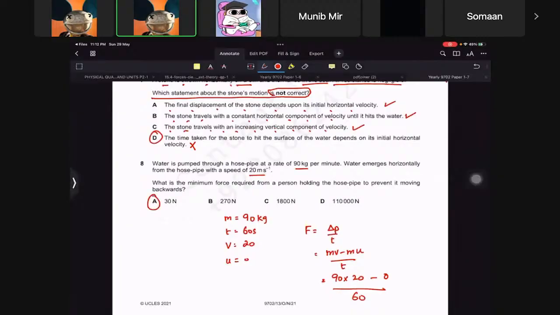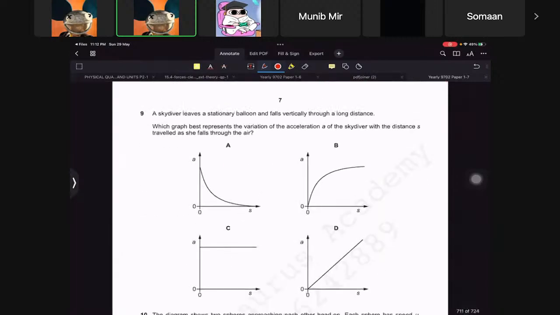Now a skydiver leaves a stationary balloon and falls vertically through a long distance. Which graph represents the variation of acceleration of the skydiver with the distance s? The acceleration should actually come to 0 because it will reach terminal velocity. Only this graph shows that. None of the other graphs are correct because they don't show 0 acceleration at the end.